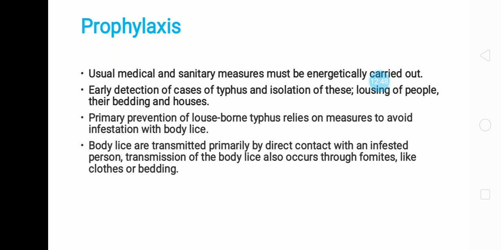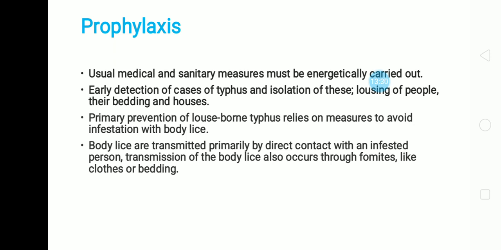Hence, prophylaxis or the prevention of this disease is the most important part. The usual medical and sanitary measures must be energetically carried out in all the villages as well as cities. Early detection of cases of typhus and isolation of these patients is most important. Lousing of people and their bedding and houses.